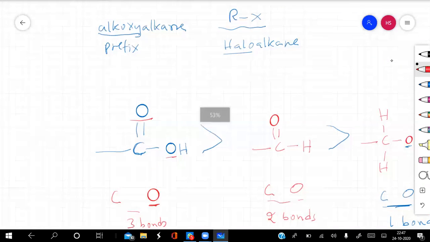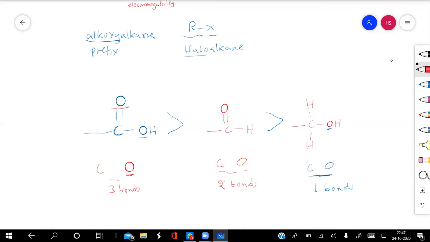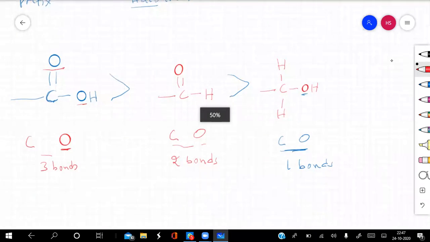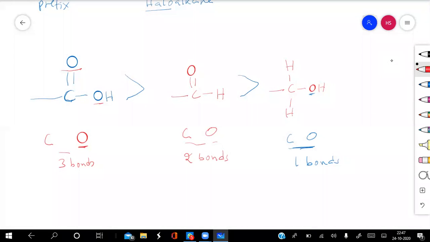Suppose I tell you that I have 3 functional groups: one is carboxylic acid, second is aldehyde, and third is alcohol. Among them, which has more priority? You will say that the carboxylic acid has 2 heteroatoms connected with 3 bonds, so carboxylic acid will have higher priority. Then aldehyde has 1 heteroatom connected with 2 bonds, therefore it will have lesser priority compared to carboxylic acid.